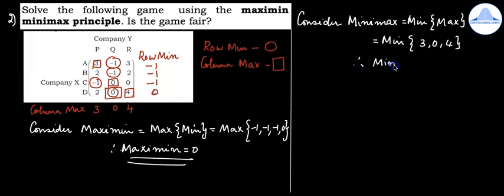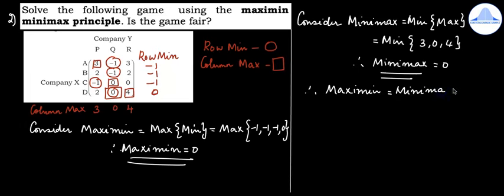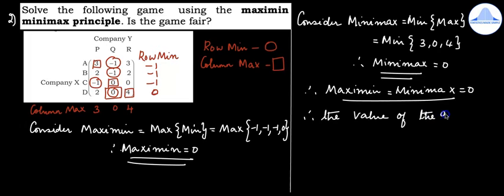So therefore minimax is equal to 0. So maximin is equal to minimax is equal to 0. So therefore the value of the game is 0,